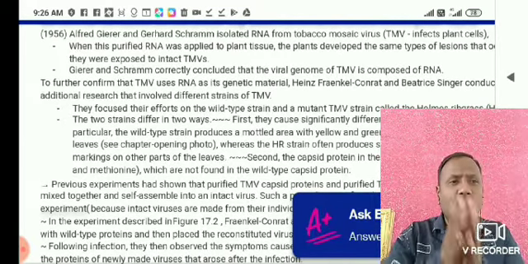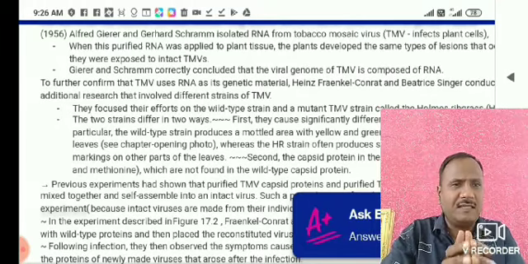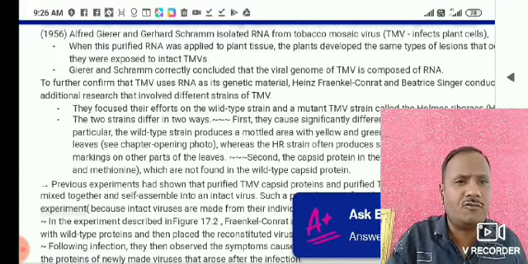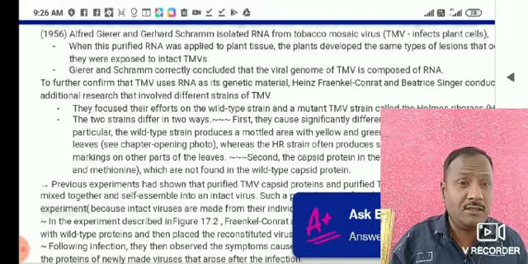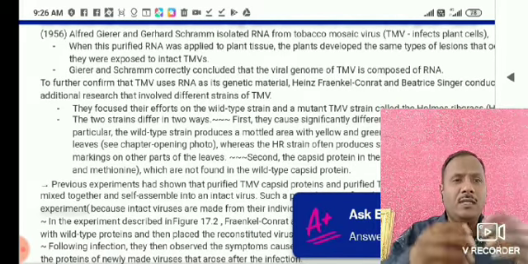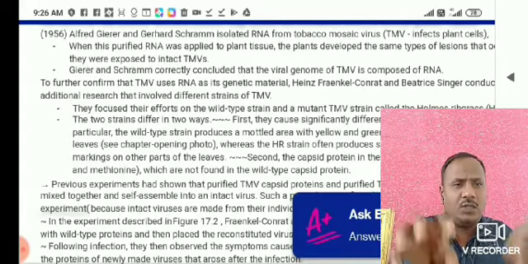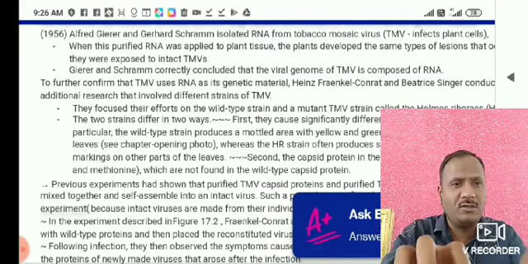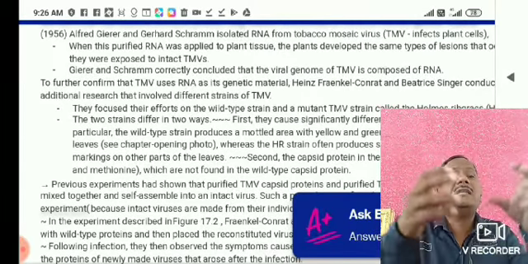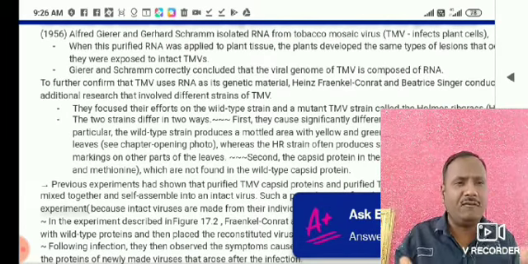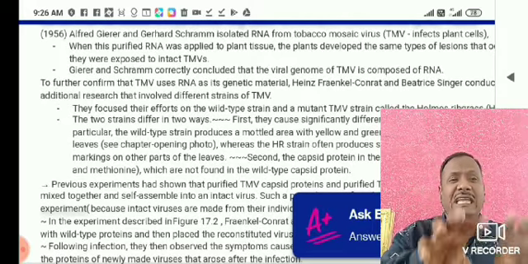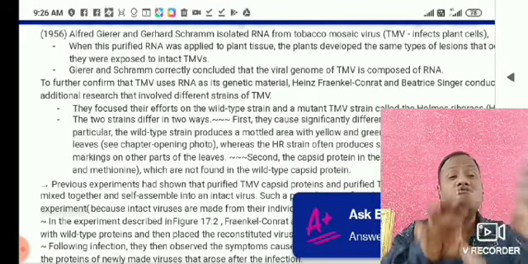He observed two strains he collected initially in this experiment. One is the wild type strain, and the second one is the mutant TMV strain. Due to the action of these two strains on healthy leaves, what happens? The scientists clearly identified two different symptoms.